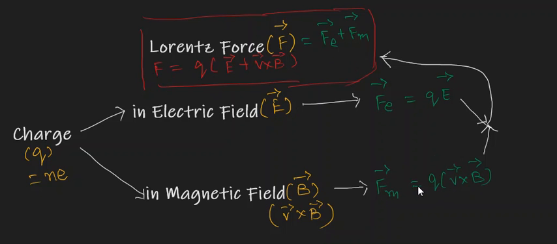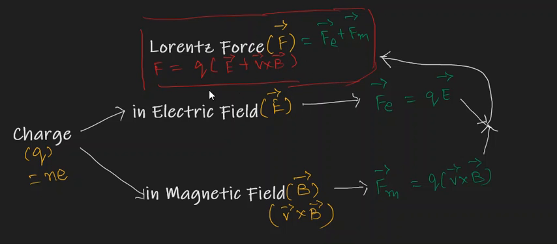As a GCD, we can take it out of the bracket. Now F is equal to Q into E plus V cross B, where E is the vector electric field, V vector is the velocity of charges, and B vector is the magnetic field.